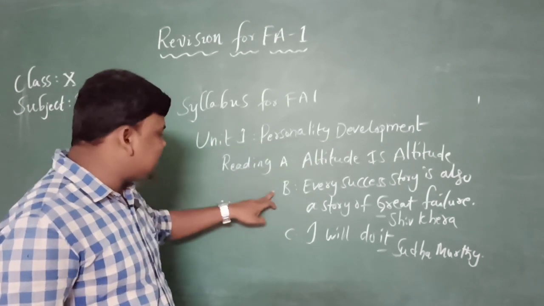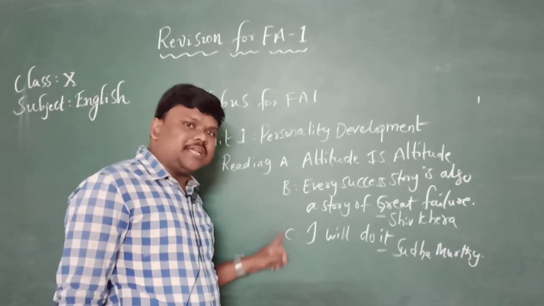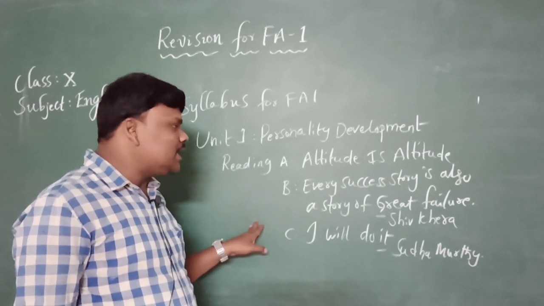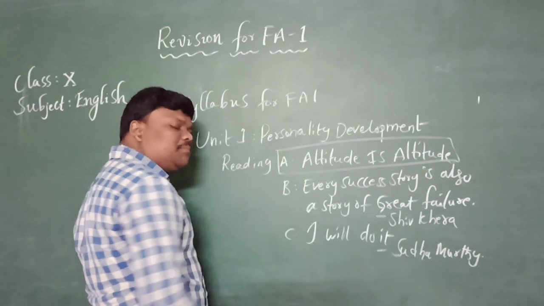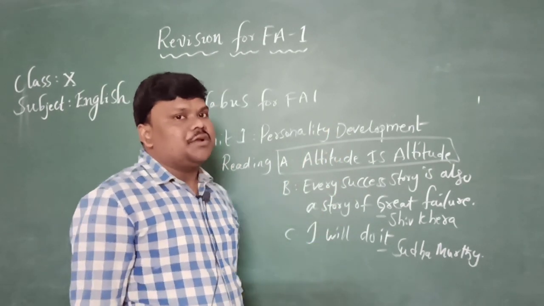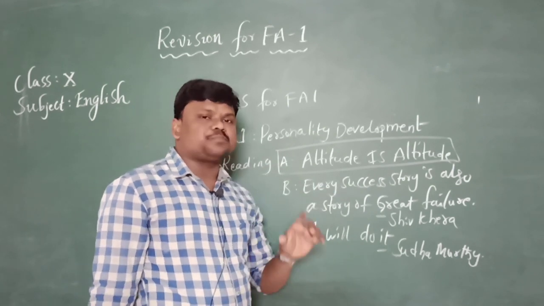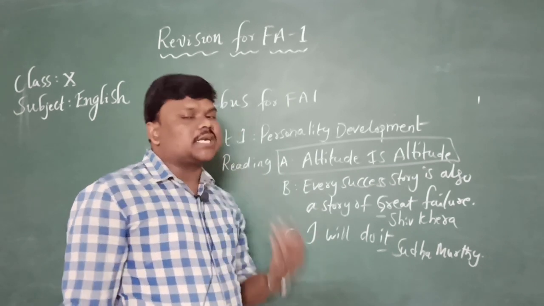In this, reading A, reading B and reading C are there, and these lessons are very important for reading comprehension questions. So you must read each and every line, especially reading A. Reading A is meant not only for reading comprehension but also for vocabulary topics like synonyms, antonyms, right forms, suffixes, prefixes, wrongly spelled words, and putting the words under the correct headings.